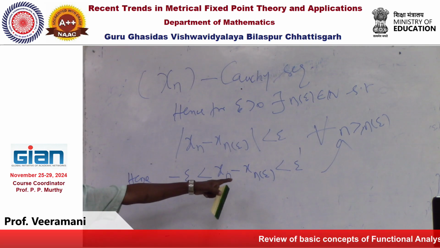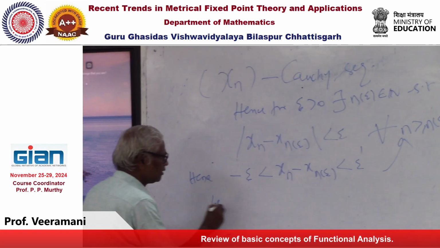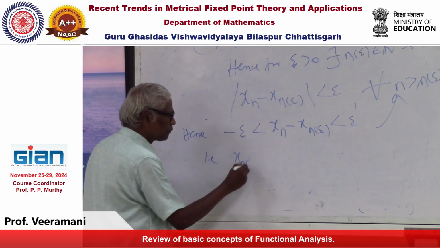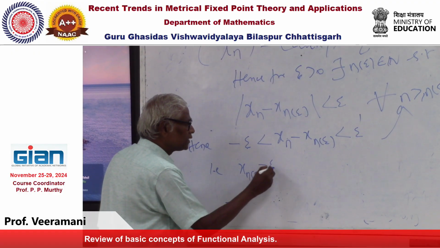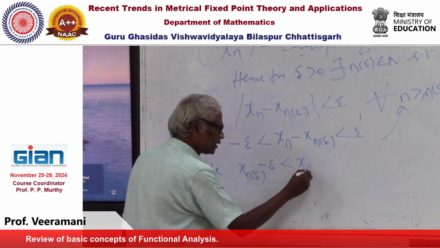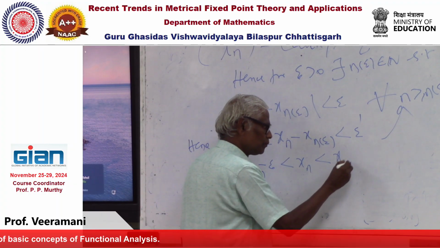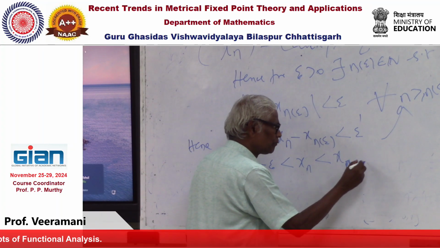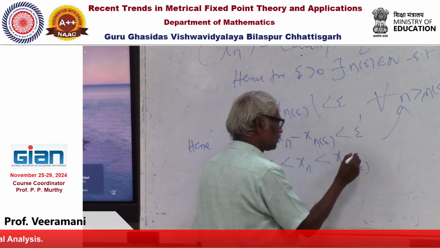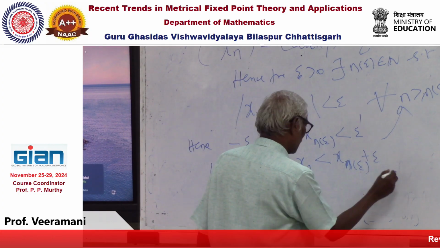Now we can add to both sides, that is, x of n of epsilon minus epsilon is less than xn, which is less than x of n of epsilon plus epsilon, for all n.